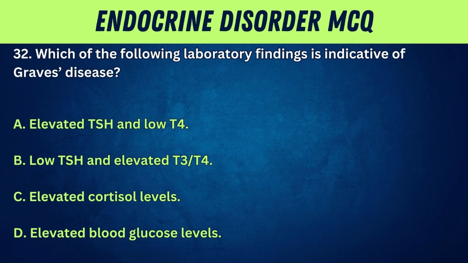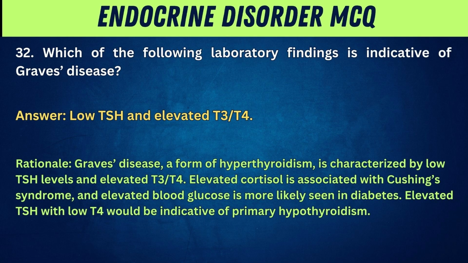32. Which of the following laboratory findings is indicative of Graves' disease? A. Elevated TSH and low T4. B. Low TSH and elevated T3/T4. C. Elevated cortisol levels. D. Elevated blood glucose levels. Answer: low TSH and elevated T3/T4.